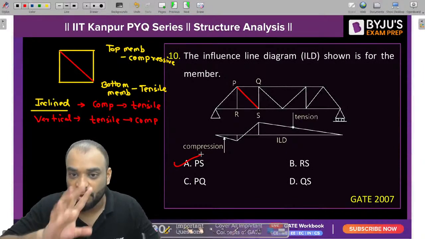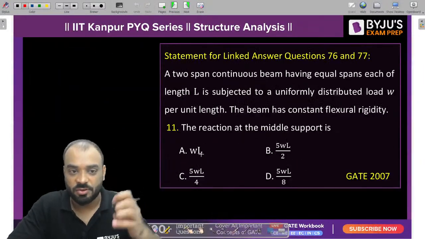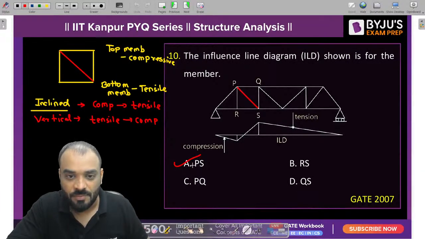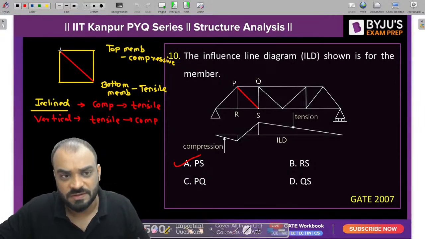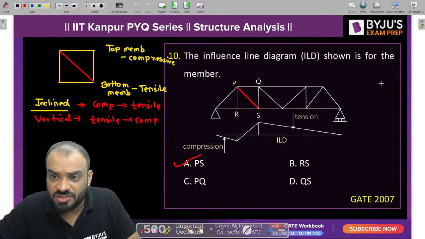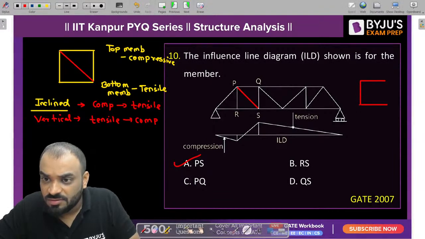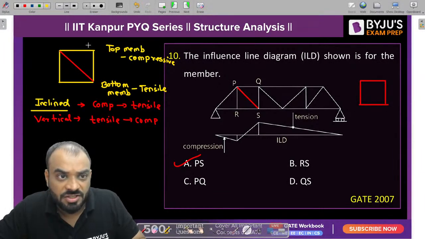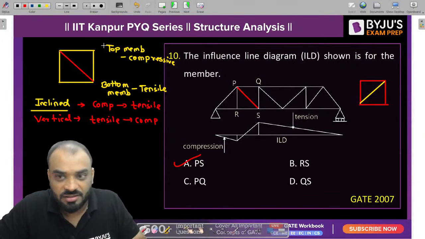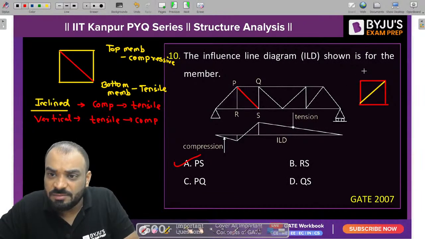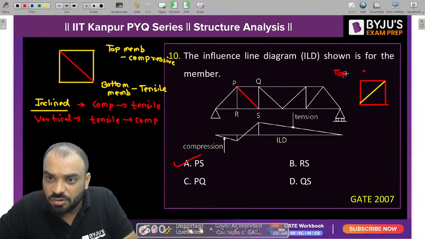But let me add one more point by which you can solve some other question. Let me explain. Let us suppose in general this is the member which they put in your truss, but if the inclination is changed like this, then there is a little bit of change in the ILD. For the top member, it will remain the same, it is compressive in nature. For the bottom member, again it is tensile. There is no change in the top and the bottom member.